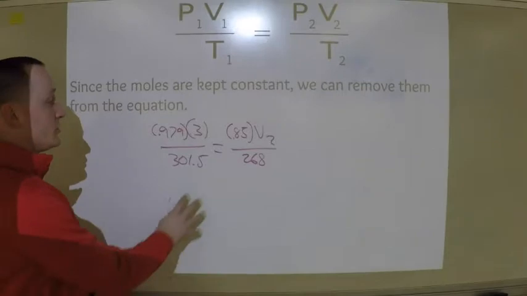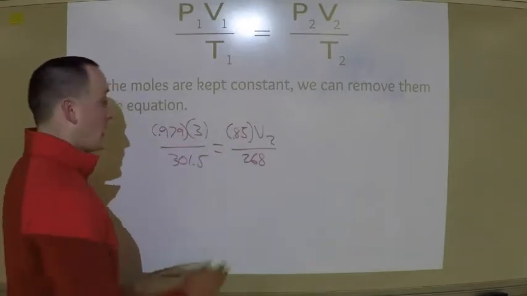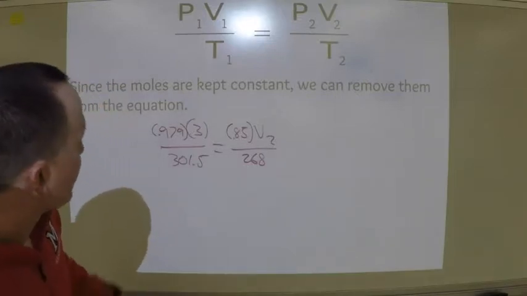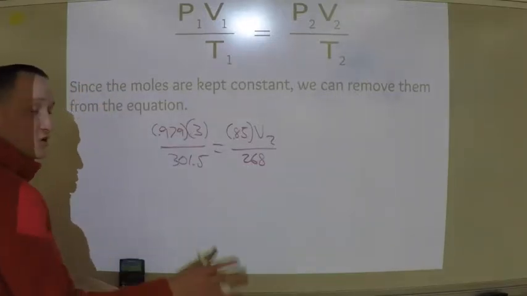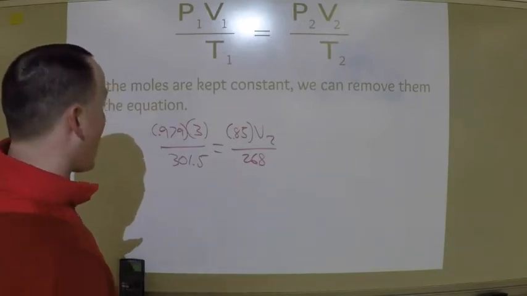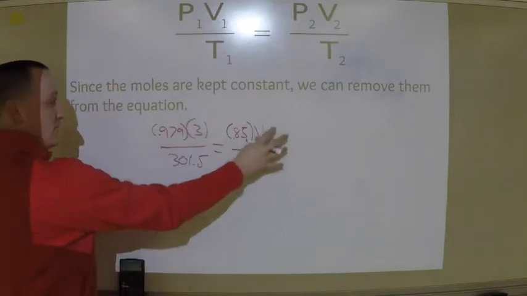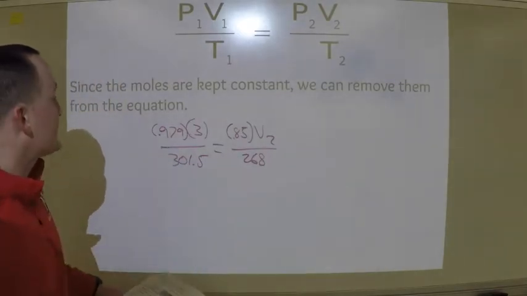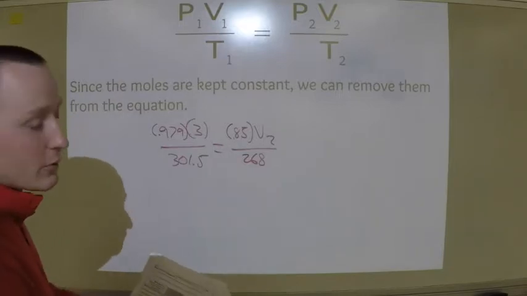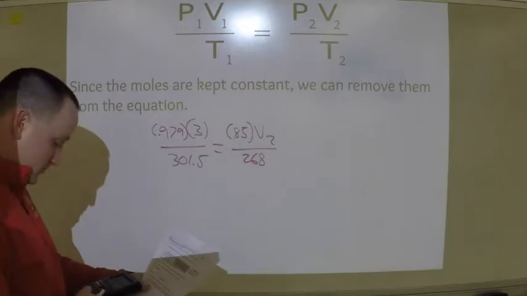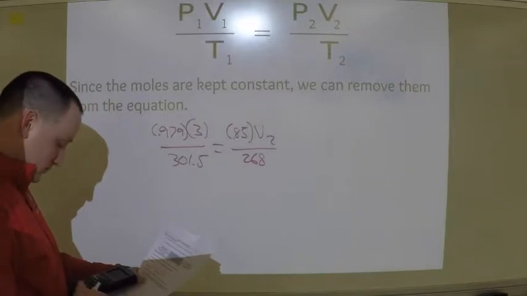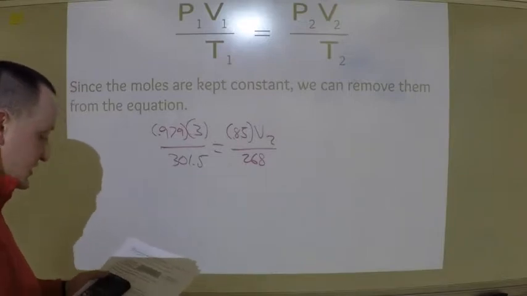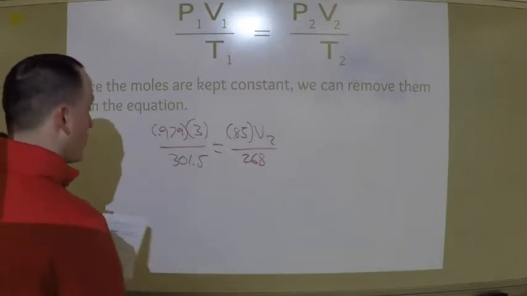Well, now I'm just going to solve my equation and get it so that I have V2 by itself on one side. Now, you might choose to solve these a variety of ways. I'm going to solve this side first and then do my manipulations on this side. So, I'm going to do 0.979 times 3 divided by 301.5, and I get 0.009741.